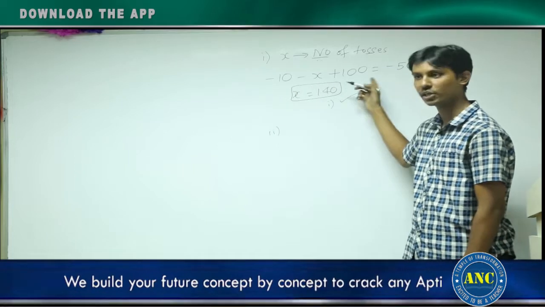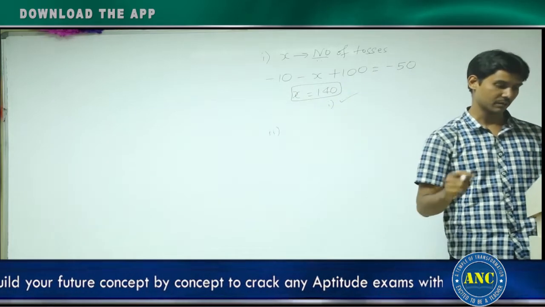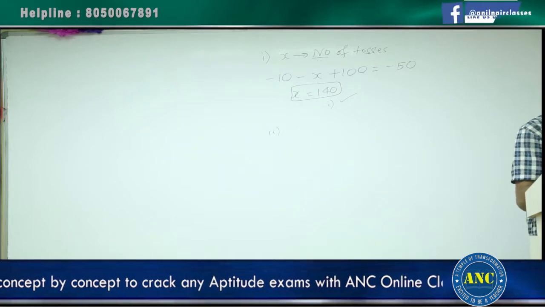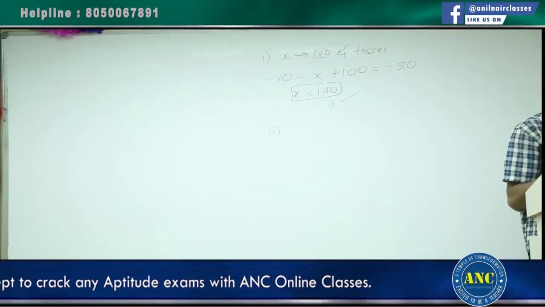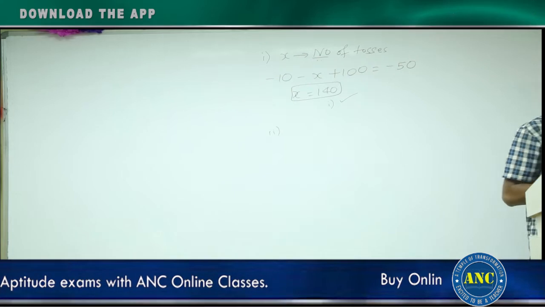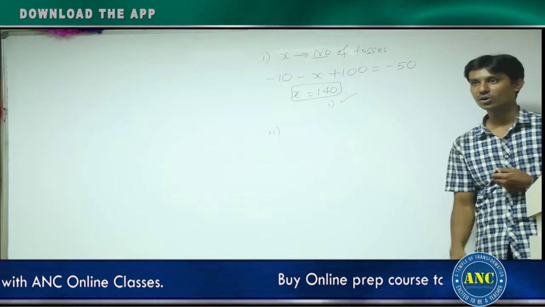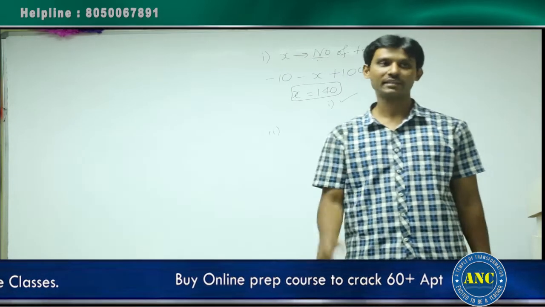Clear, right, how we wrote this equation? Second statement. See here. The second statement is a very good statement. Please see your second statement. The total number of tails obtained in the game was 138. Totally 138 tails were there.